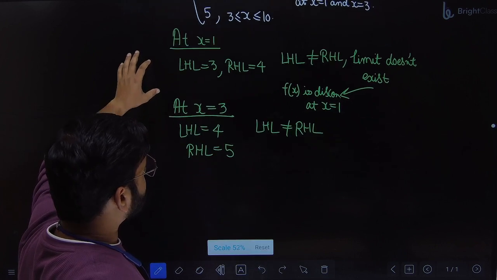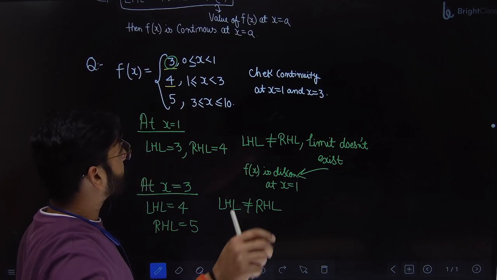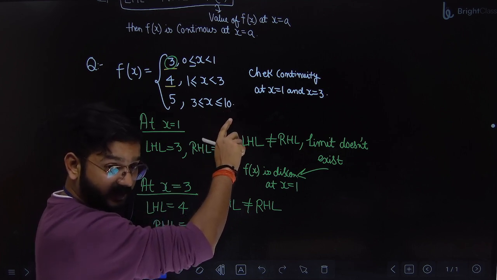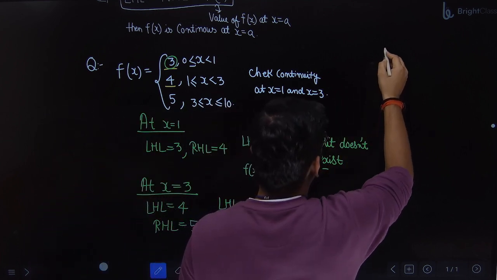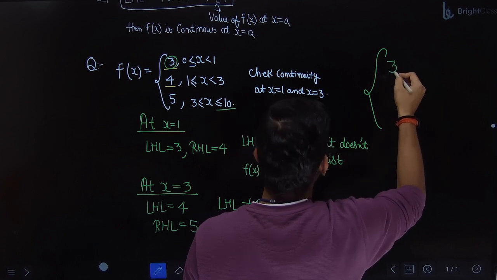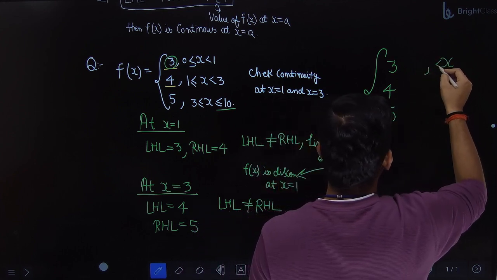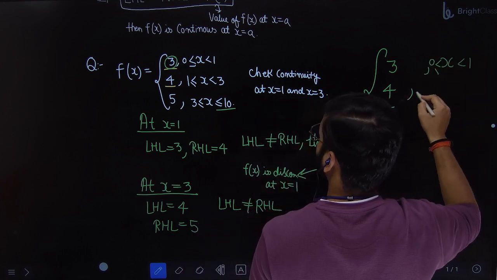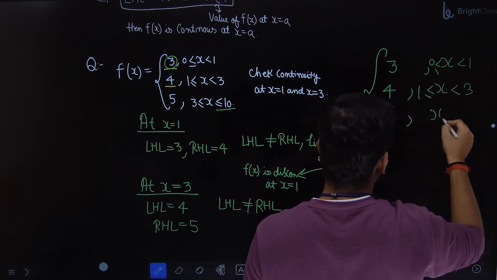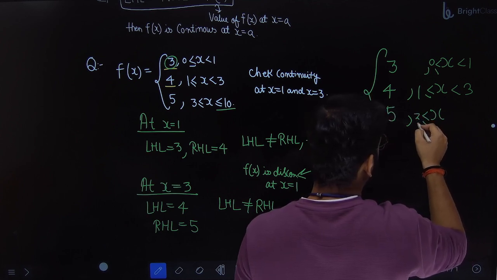I will give one question from my side. Suppose in this question, all of you see it. Just observe here. If I remove 10, I'm writing the question again for all of you. Same question, but I will remove this thing. 3, 4, 5, for x greater than equal to 0, x greater than equal to 1, and x greater than and equal to 3.